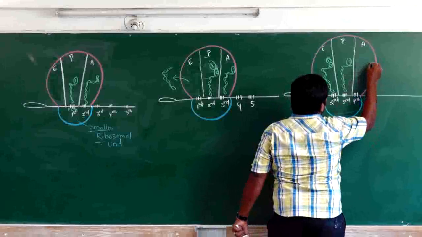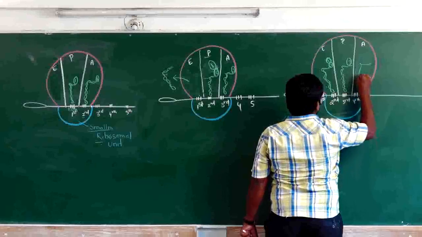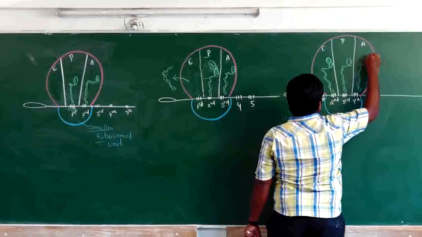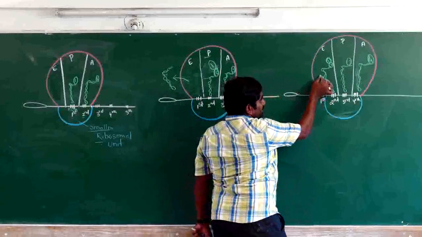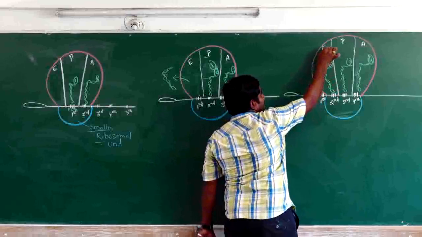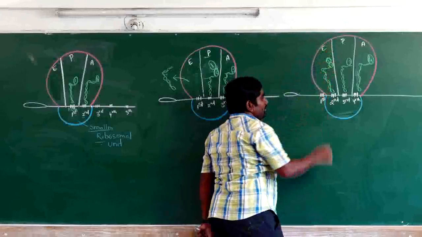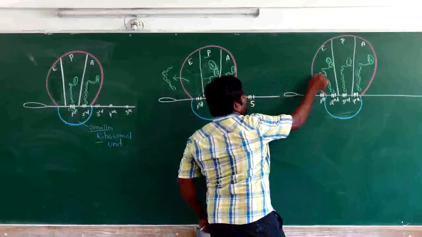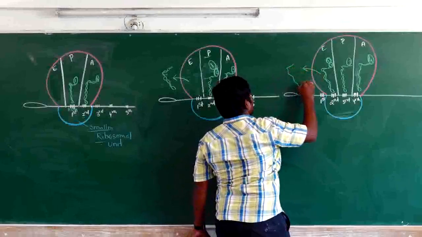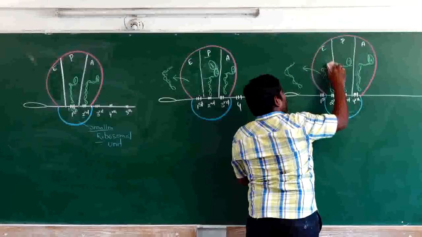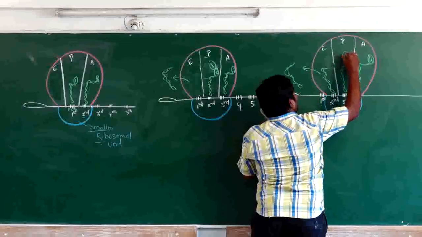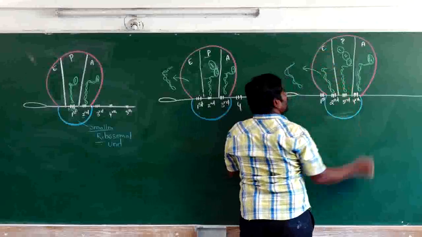The fourth codon accepts another new tRNA with amino acid. Now what happens? The tRNA which comes to the elimination site will be eliminated now. So the tRNA is eliminated. Then what happens? These two, 1 and 2, will be joined to this.